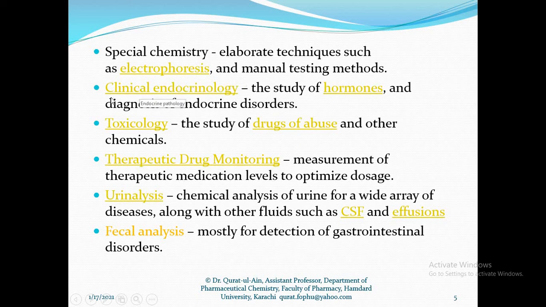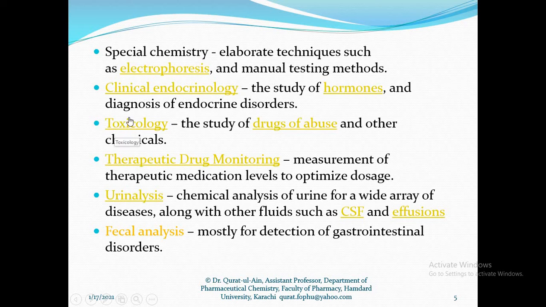Another group is clinical endocrinology tests, in which we analyze the concentration or presence of different hormones. If the hormones are higher in concentration in the body fluid or urine, it would be an indication of disease.